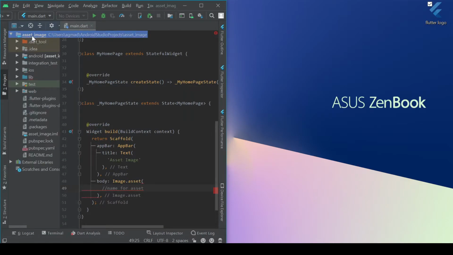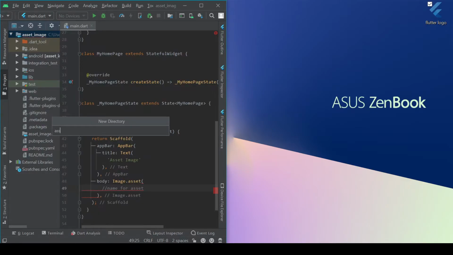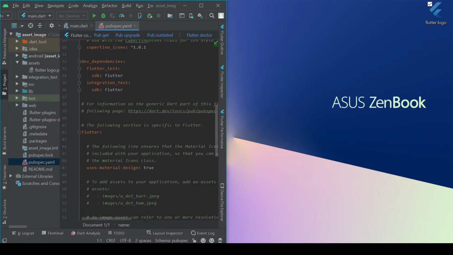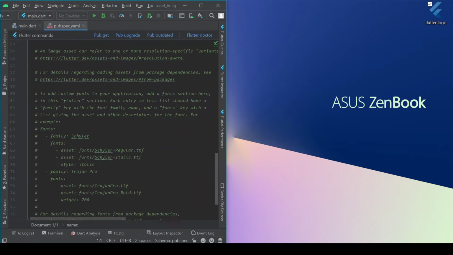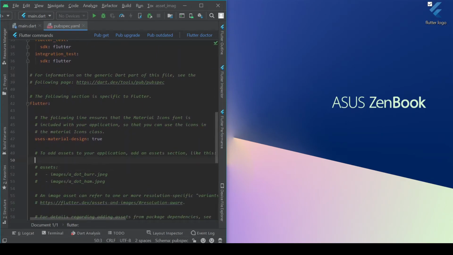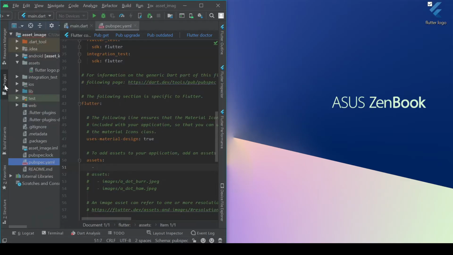And we can create a new folder called assets and simply paste it in. Now we need to go to our pubspec.yaml, scroll all the way down to this line here, so line 15, assets. And so the first thing we're going to do is direct it to our assets folder.